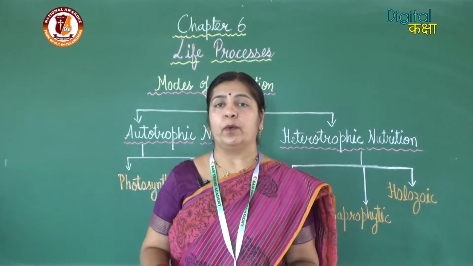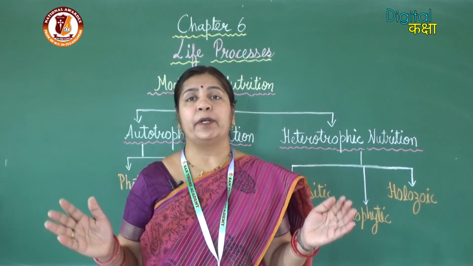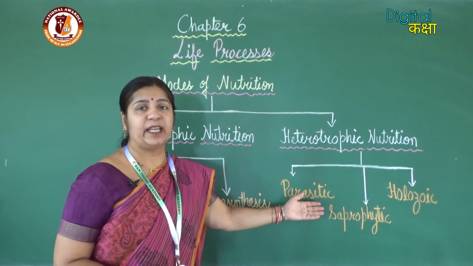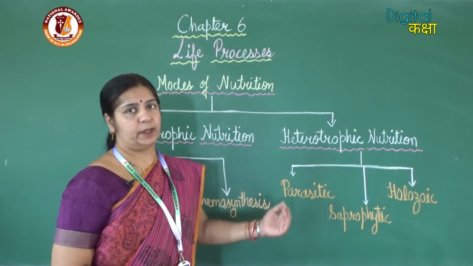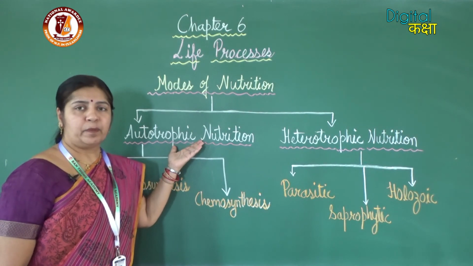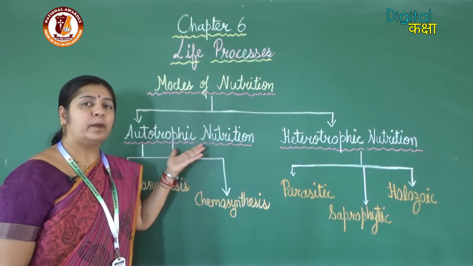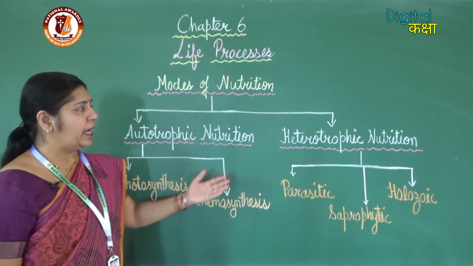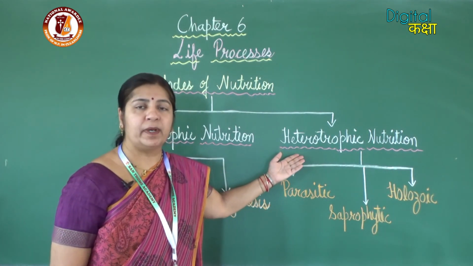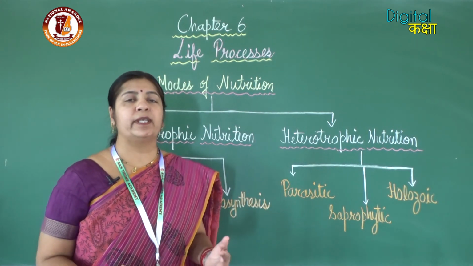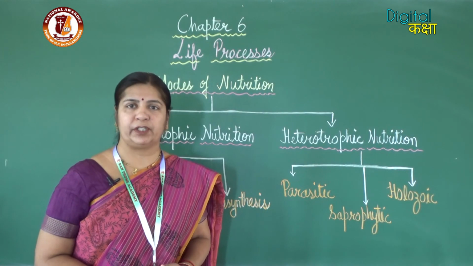So finally, the plants are the producers and animals are the consumers. So autotrophic nutrition is shown by autotrophs, and autotrophs are the producers because they can prepare their own food, and heterotrophs are consumers because they cannot prepare their own food. So these are the different modes of nutrition.